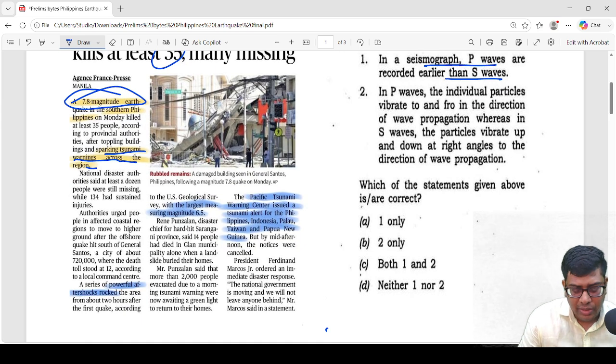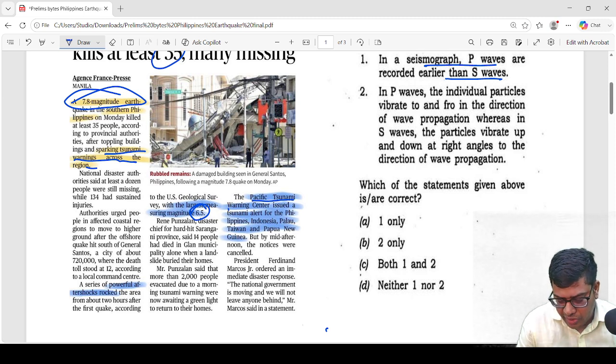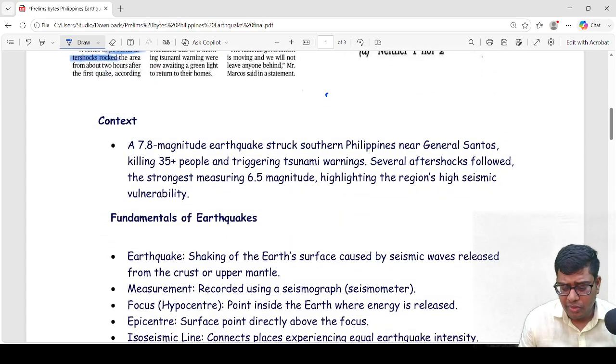And the earthquake was so intense that an aftershock of 6.5 magnitude occurred. The Pacific Tsunami Warning Center issued a tsunami alert for this complete region, which includes Philippines, Indonesia, Palau, Taiwan, and Papua New Guinea. So now we'll see the main content of this article.